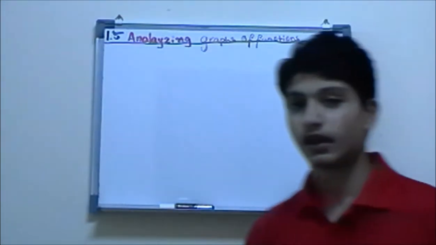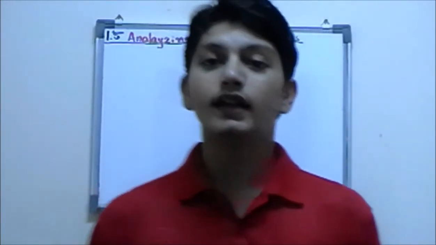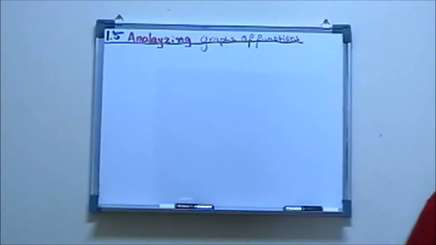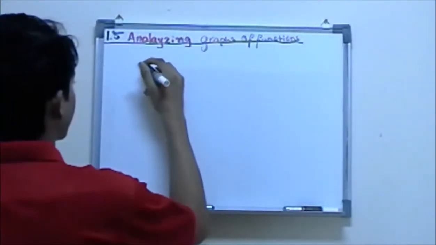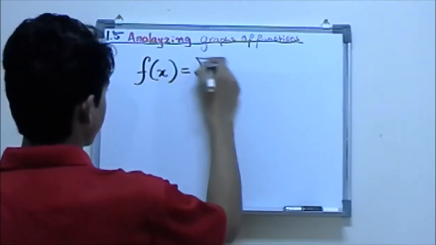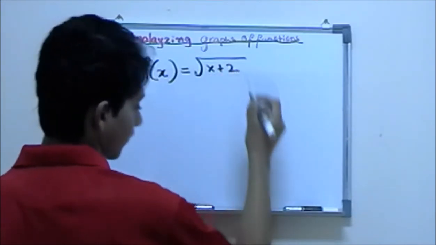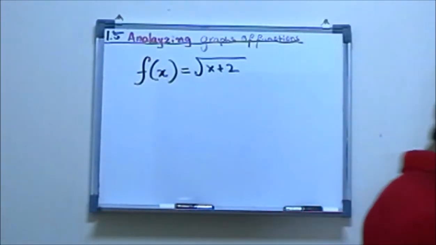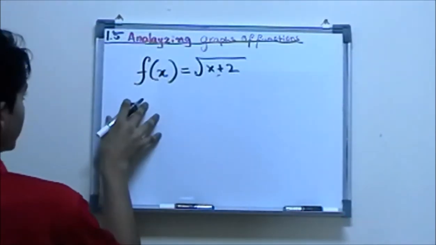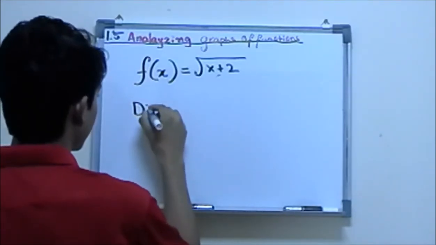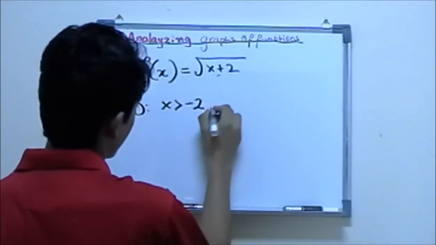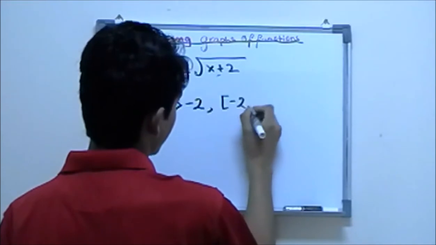Let me tell you this: if you look at the graph, you can find the domain and range much easier than solving for it. If you have the equation f of x is equal to square root of x plus 2, the domain here, what happens is that if it's plus, it shifts itself to negative. So the domain here is x is greater than negative 2, or we can put it as negative 2 to infinity.